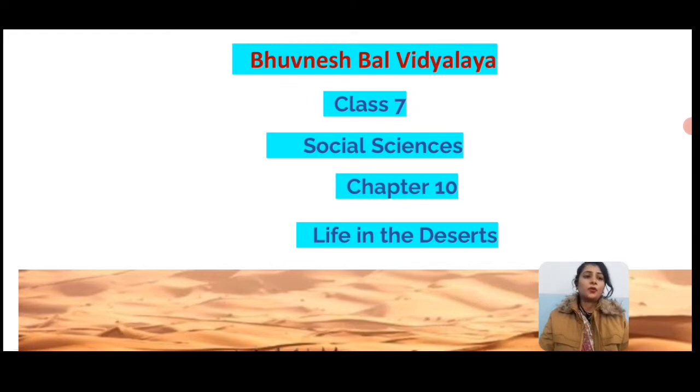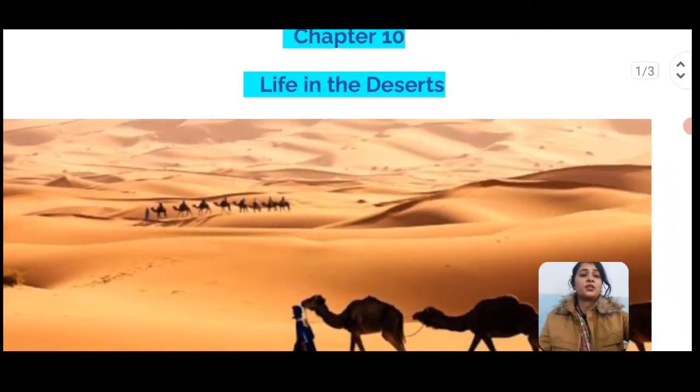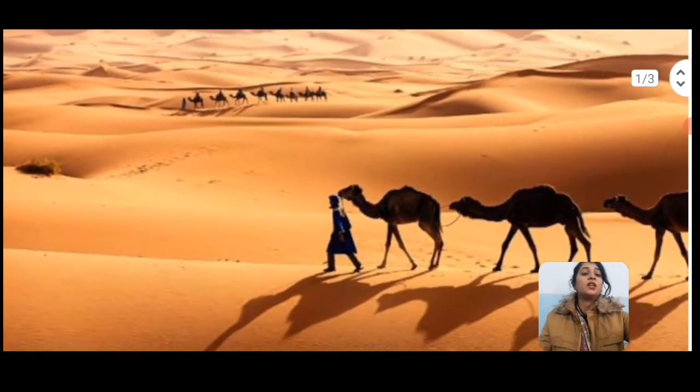First of all, I want to tell you one thing, that deserts are of two types. The first type of desert we call the hot desert. The desert you can see in this picture is called the hot desert. Here the weather is hot and the temperature is very high, and we can see sand dunes. The animal we associate with the desert is the camel. You can see the camel in this image also.